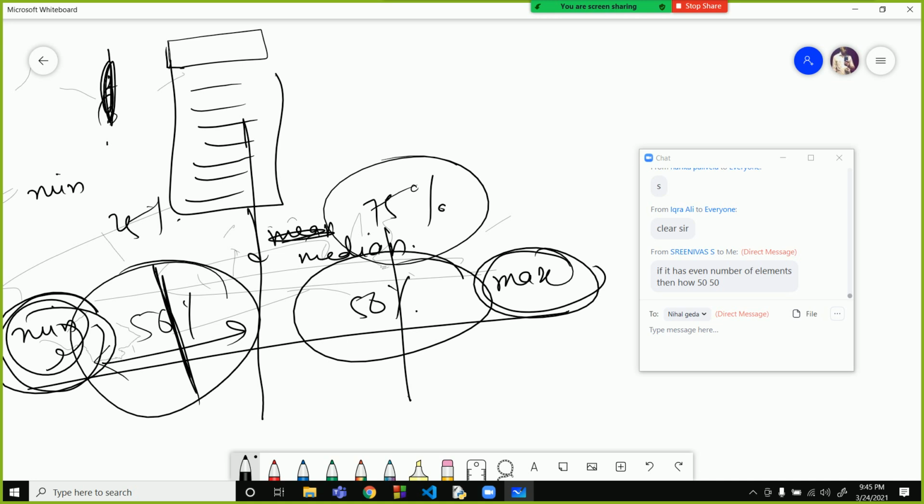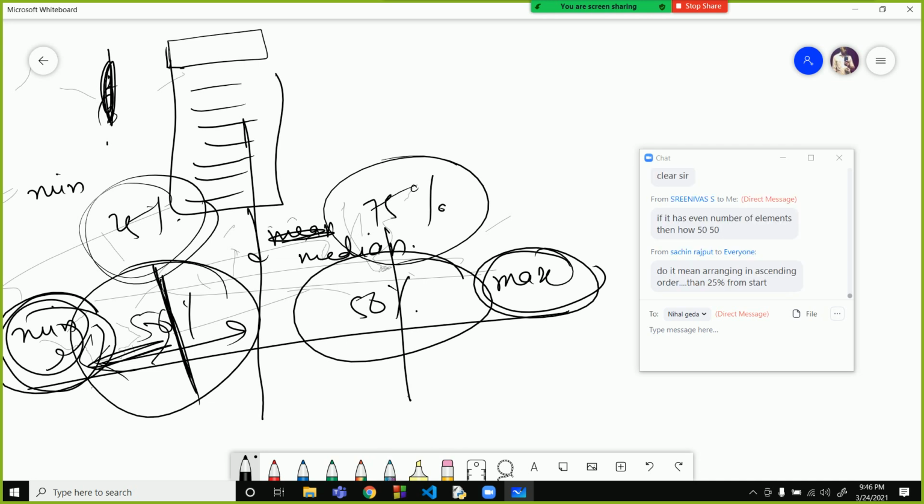Sir, it is a percentage between min and max, isn't it? The percentage is like 25% of values lie within this range. Okay, wait. If you have 100 values, minimum is 0 and maximum is 100.